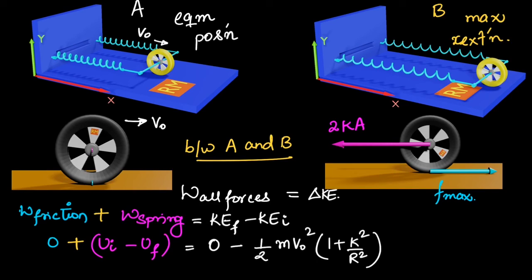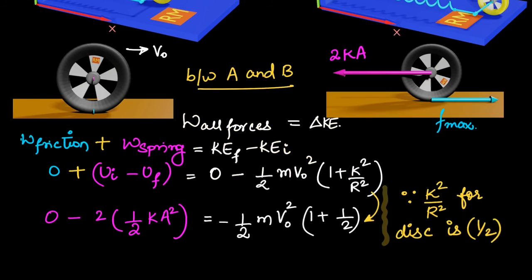Work done by spring is the initial potential energy minus final potential energy. You all know for a conservative force, the work done is initial potential energy minus final potential energy, which equals, finally at maximum extension this disk was at rest, so its kinetic energy is 0, minus the initial kinetic energy when its speed was v0, which is half m v0 square into (1 plus k square by r square). So this is the kinetic energy of a body which is in pure rolling.